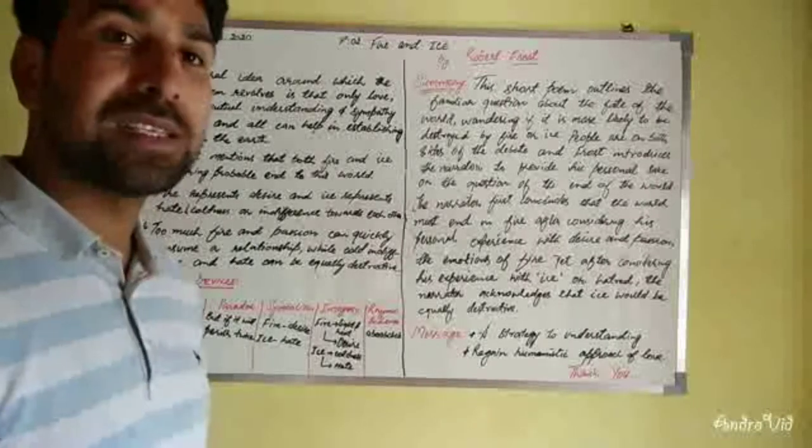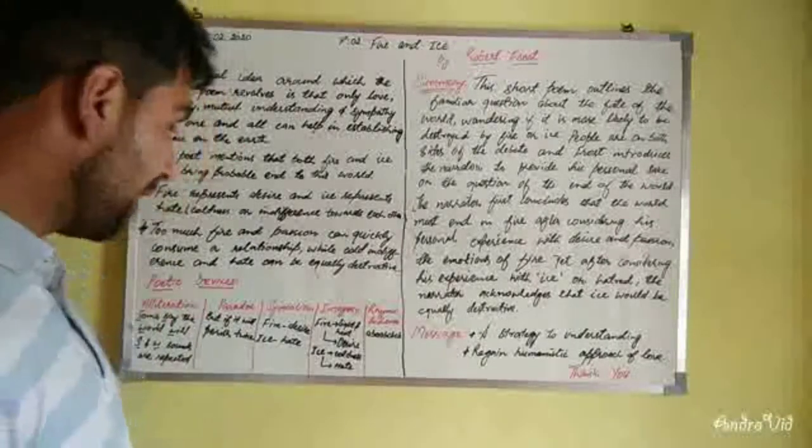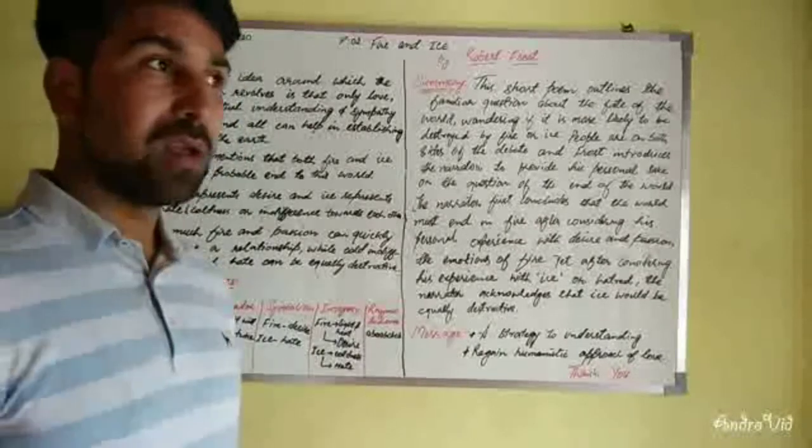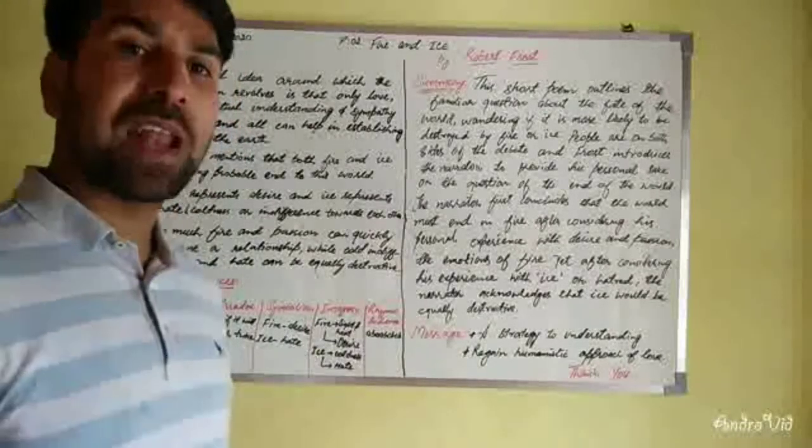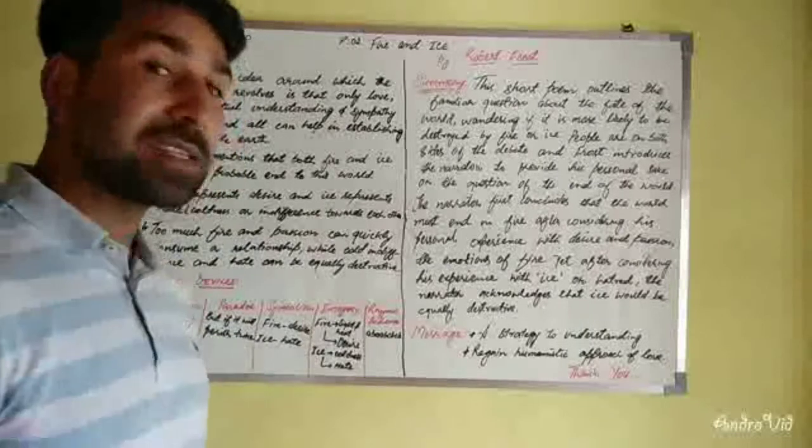Symbolism. Symbolism here means symbols are being presented: fire as a symbol of desire and ice as a symbol of hate. Another is imagery. Look, fire usually gives us an image of light and heat, but here it is presented as desire.